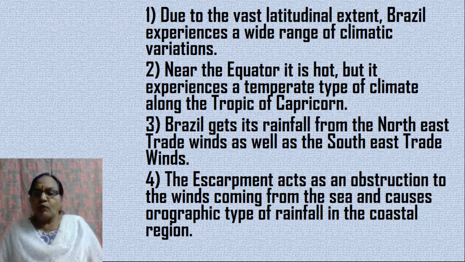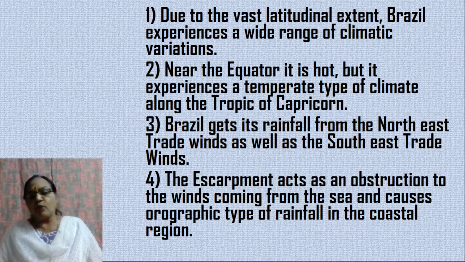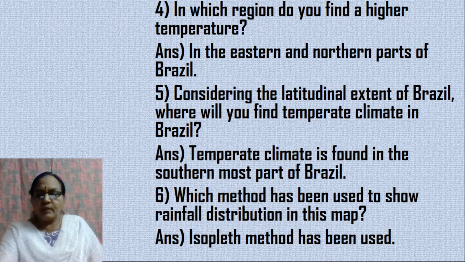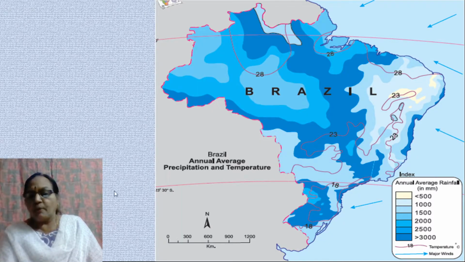Now, we have already looked at the map of Brazil, and we have seen that Brazil receives its rainfall from the northeast trade winds as well as the southeast trade winds. And here, along the southeast part of Brazil, that is, the eastern part of the Brazilian highlands, we have the escarpment.